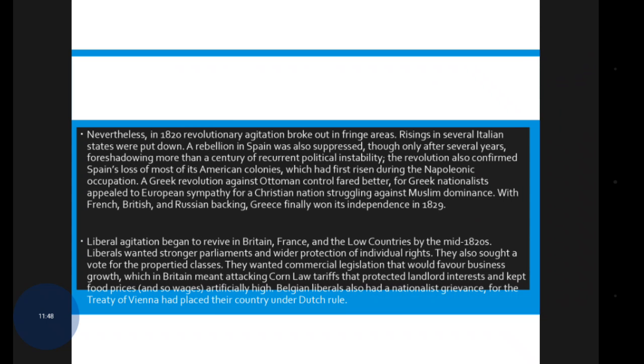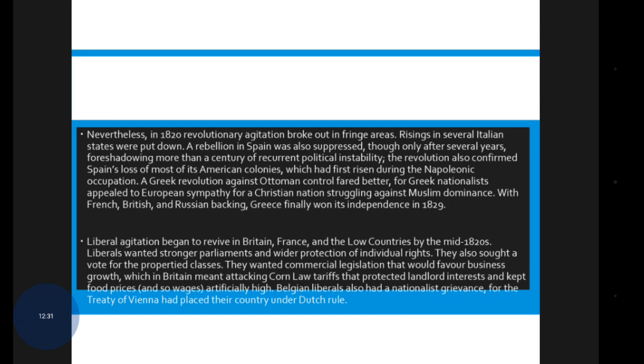Nevertheless, in the 1820s revolutionary agitation broke out in fringe areas. Risings in several Italian states were put down. A rebellion in Spain was also suppressed, though only after several years, foreshadowing more than a century of recurrent political instability. The revolutions also confirmed Spain's loss of most of its American colonies, which had first risen during the Napoleonic occupation.